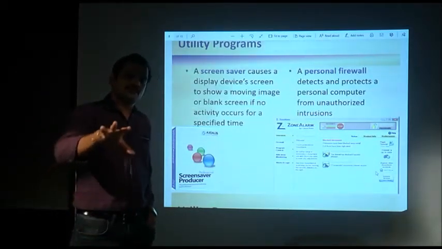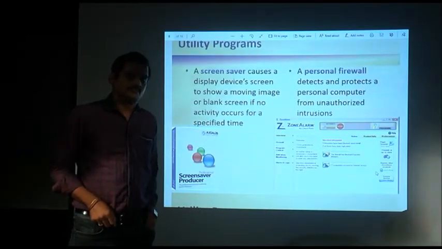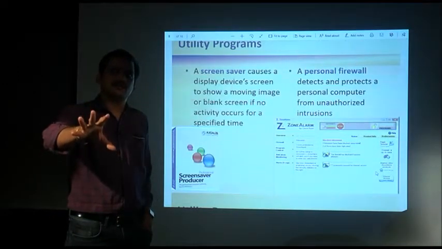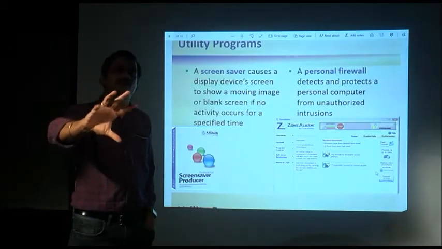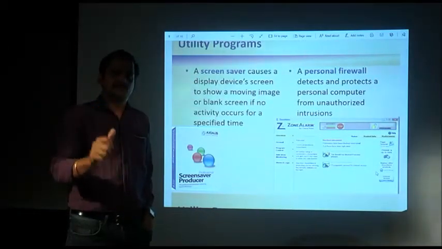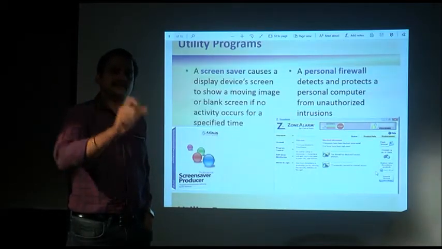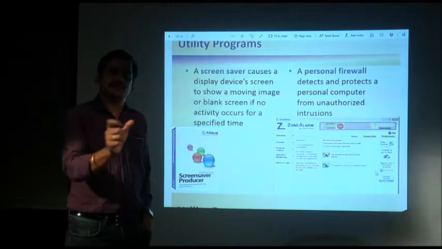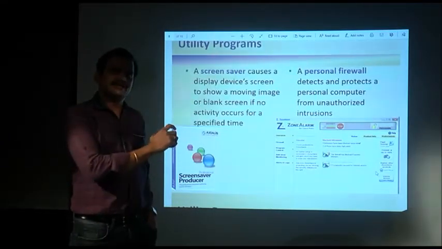So if you want to protect your system from unauthorized access, that is where the screensaver will be helpful for you. A screensaver is a utility program that runs after your system remains idle for some time. Okay. After some time, for 10 seconds or 15 seconds or 20 seconds, the screensaver program will automatically run, and you can give a password there.